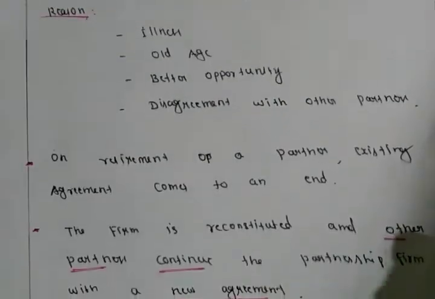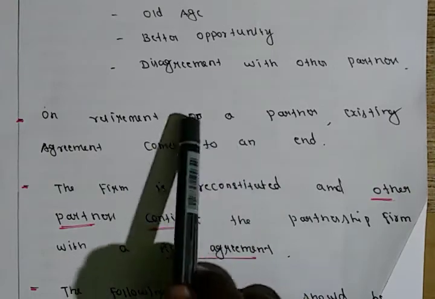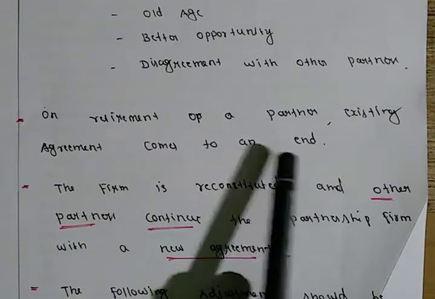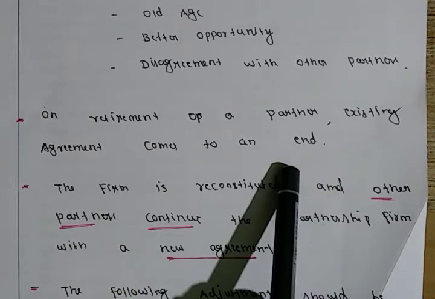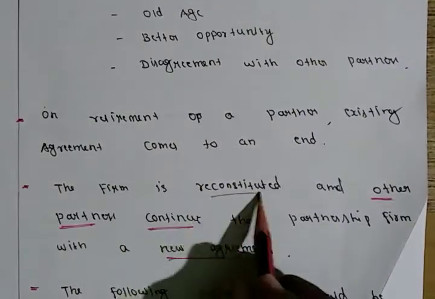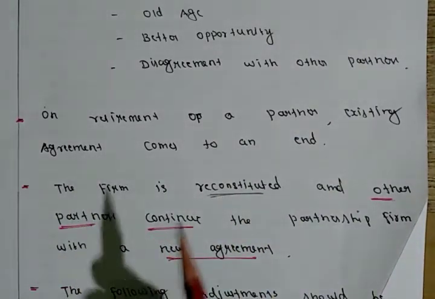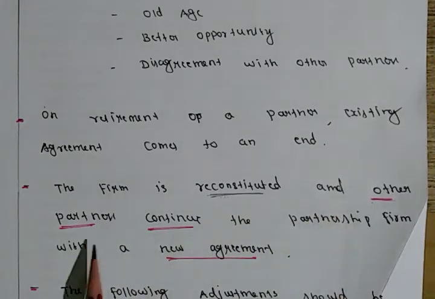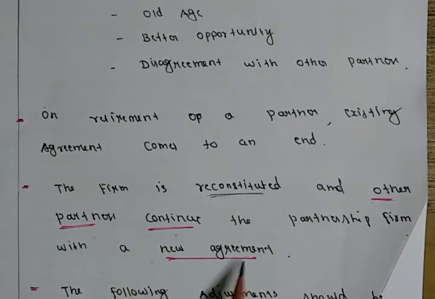Right? Next, on retirement of a partner, the existing agreement comes to an end. Existing means old agreement comes to an end. The firm is reconstituted, which means it is formed again in a different way. And the other partners continue the partnership firm with a new agreement.